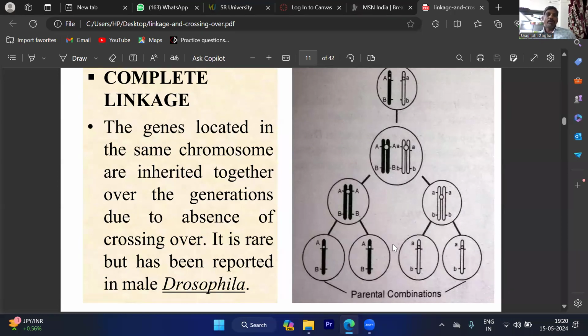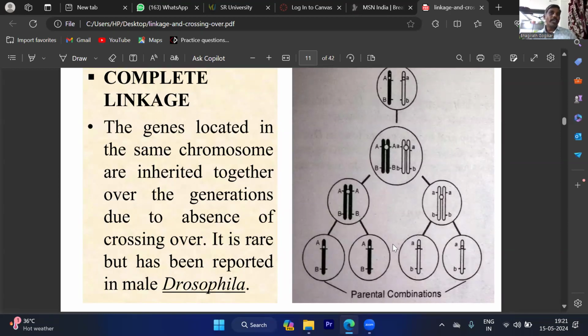So whenever there is complete linkage in an organism, only the same characters that we take in the two organisms to cross will appear, and no new character comes. Whatever characters are exhibited by the parents, exactly such types of characters are observed in the progeny also. There are no dissimilarities. Total similarity is 100%. That indicates what? Total crossing over is absent. That is nothing but complete linkage.